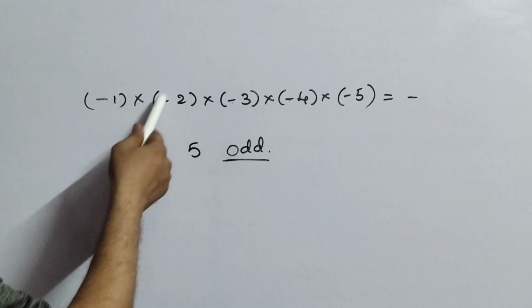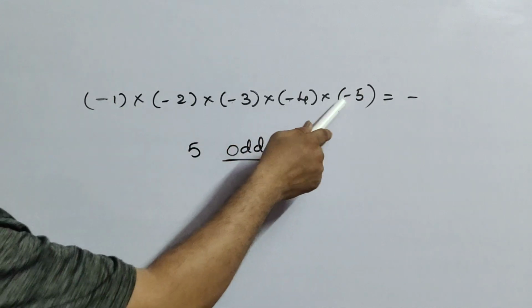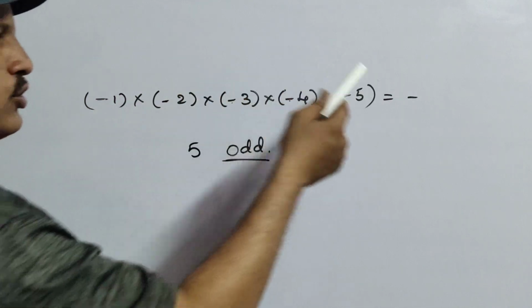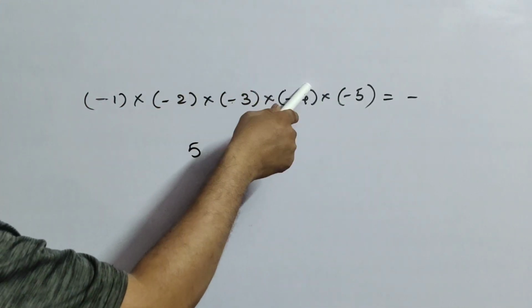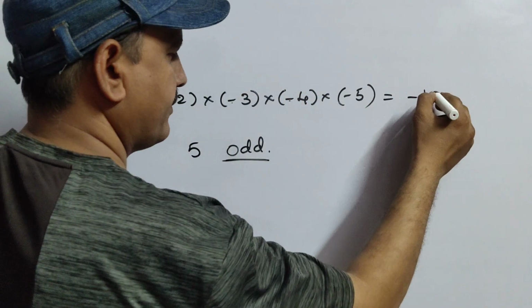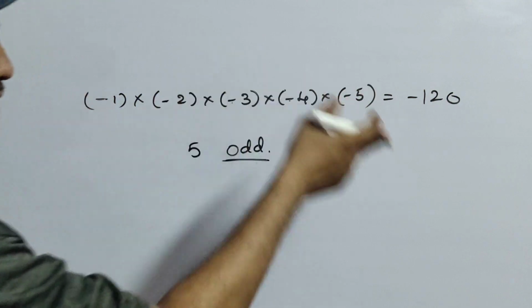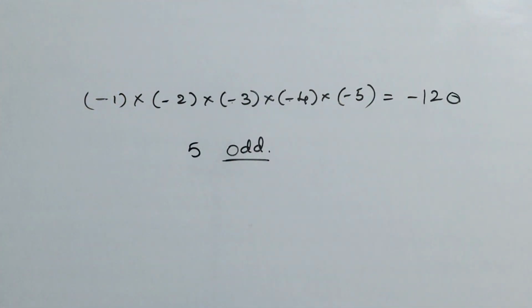So instead of reading like this, why can't you count the number of minuses? 1, 2, 3, 4, 5. 5 is an odd number, so place a minus. Now multiply it. 1 2s are 2, 2 3s are 6, 6 5s are 30, 30 4s are 120. Like that you can write. Like that you can do multiplication.